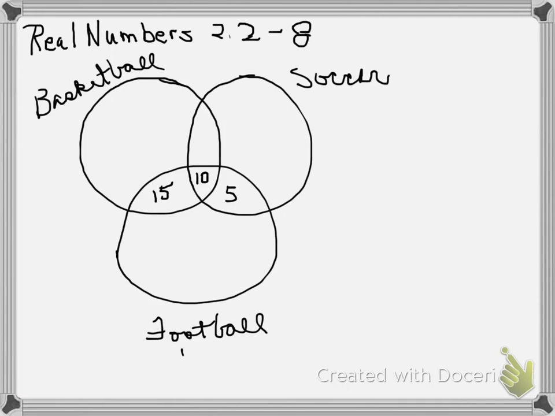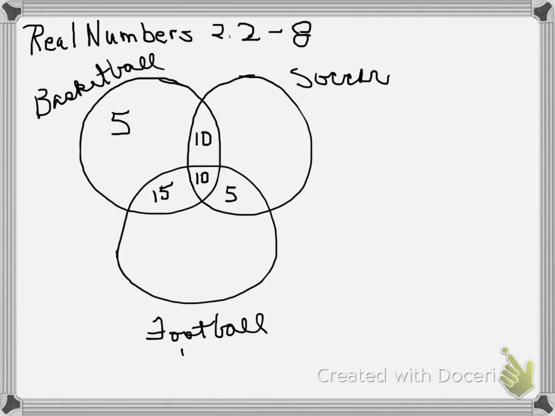Now let's see, what do we need? 20% like basketball and soccer. Well, I've already got 10 of them, so there's 10 more for my 20% that like basketball and soccer. Now how many are left? 40% like basketball. Well, we've got 10, 20, 35 already. So 35 from 40 leaves 5% that only like basketball. 5 and 15 is 20, 10 is 30, 10 is 40.